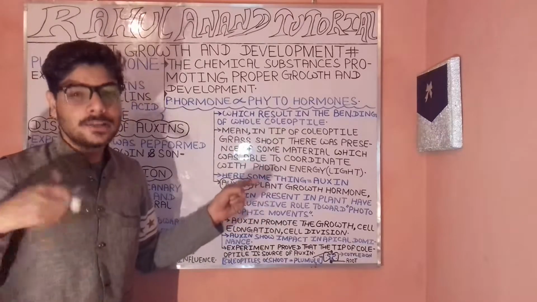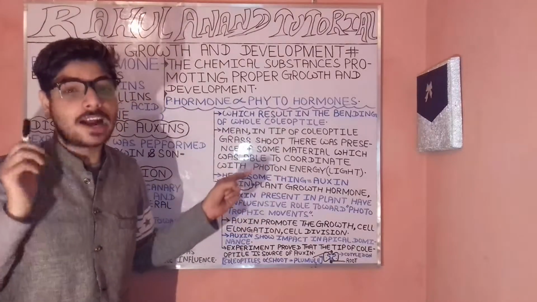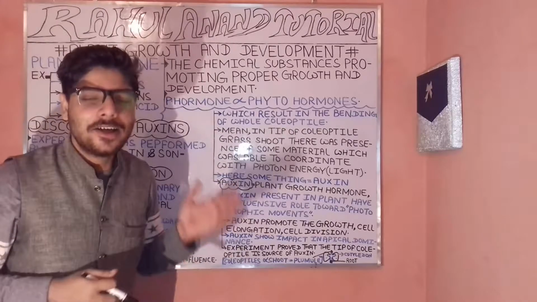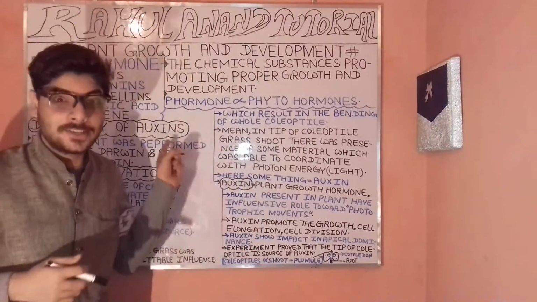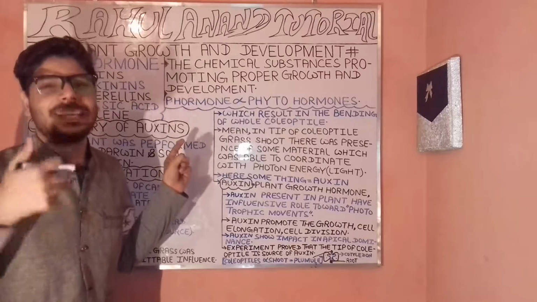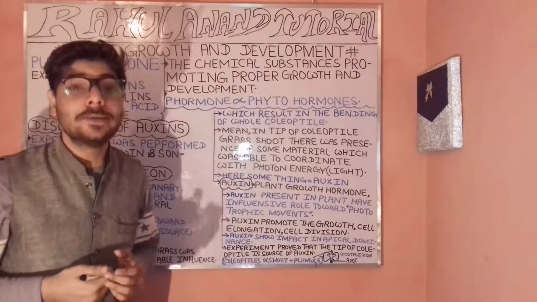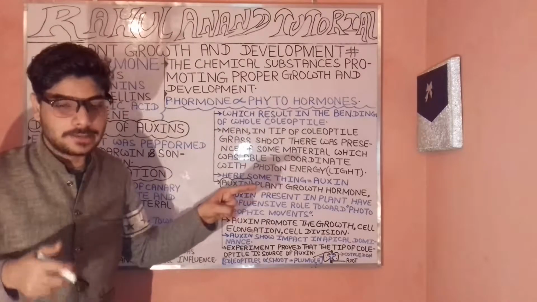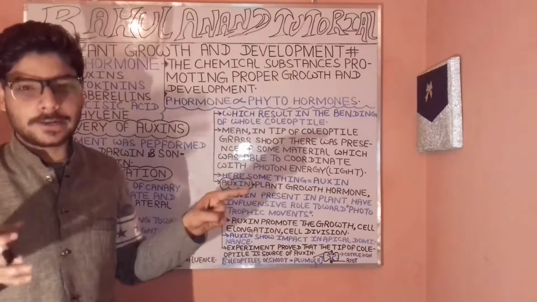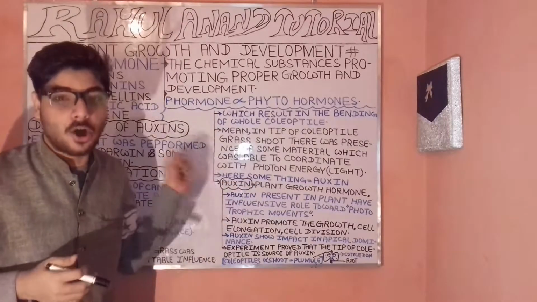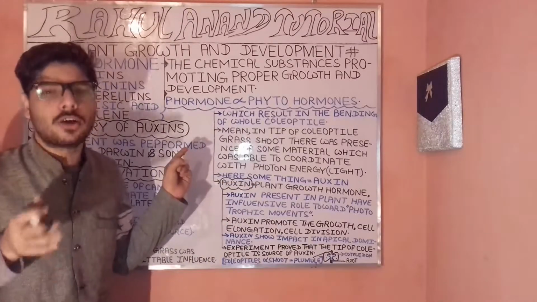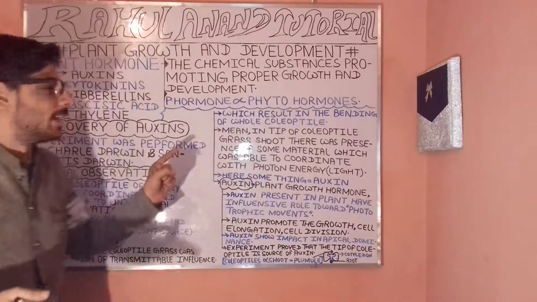Now, these plant hormones are popularly known as phytohormones. As the best examples of plant hormones, we have the cytokinins, then ethylene, then the auxins and the gibberellins. You can find them here on the board.